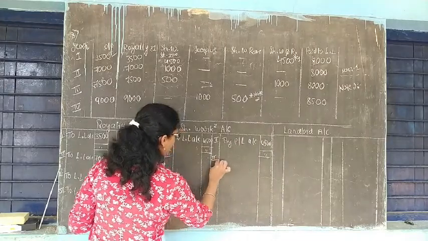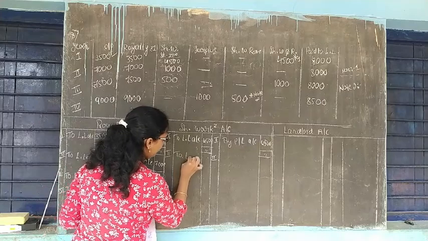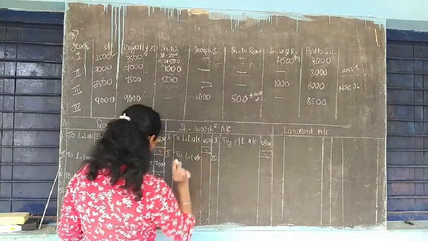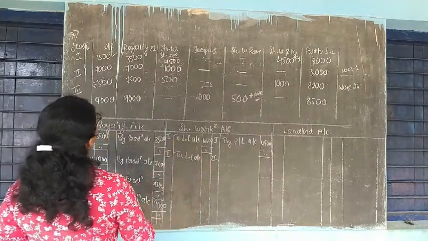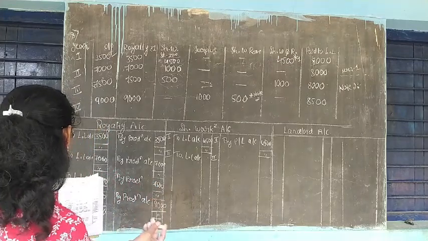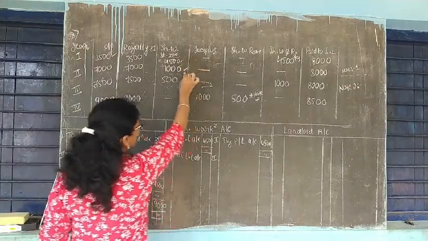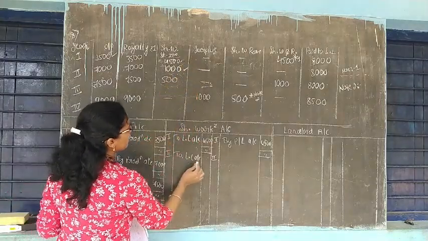Okay. And second year. Second year short working is how much? Here it's 1,000. First year is 4,500, second year short working is 1,000.